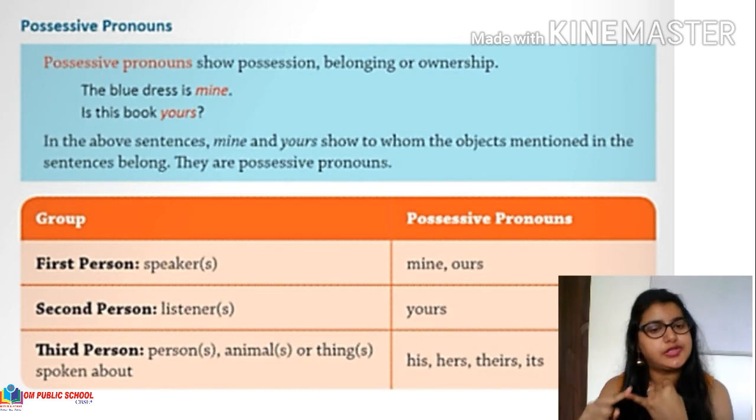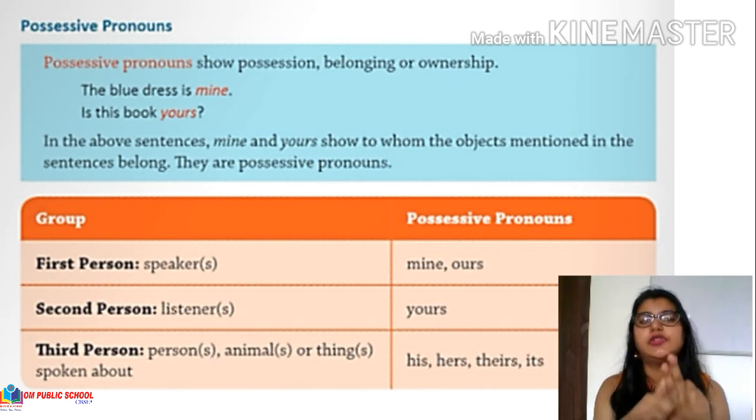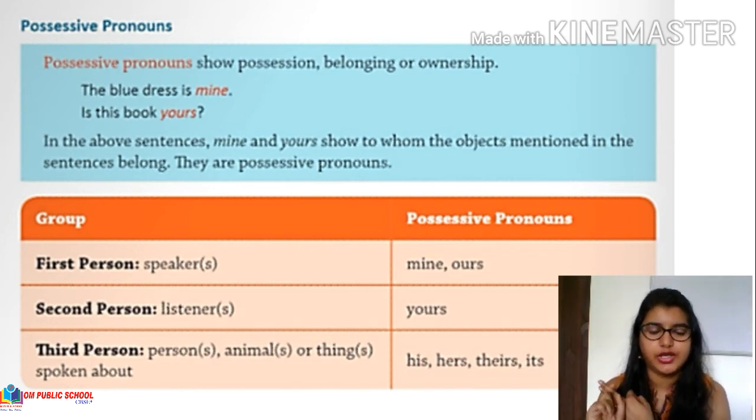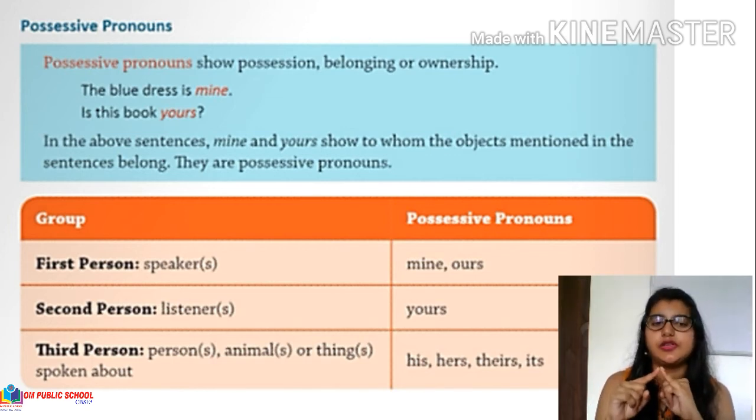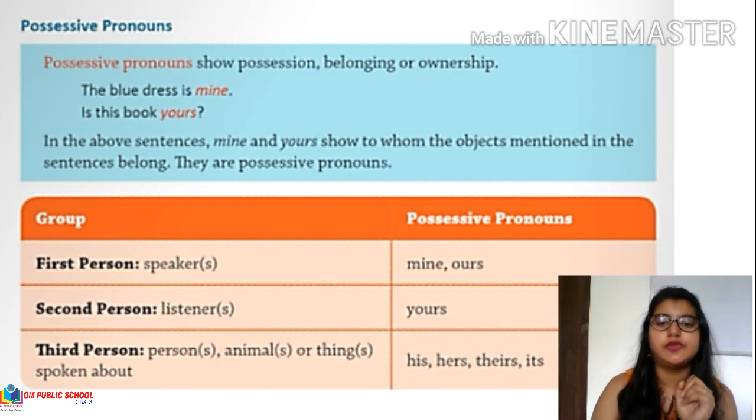The first person is again the speaker, the second person is the listener, the third person is the person or any noun which is being talked about. Okay. For first person possessive pronouns, for singular we will use mine, and for plural we will use ours.